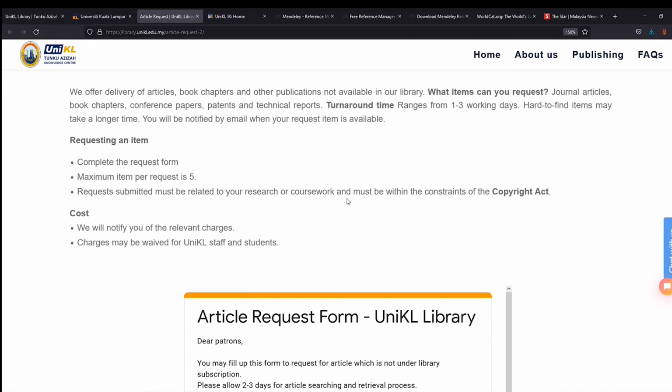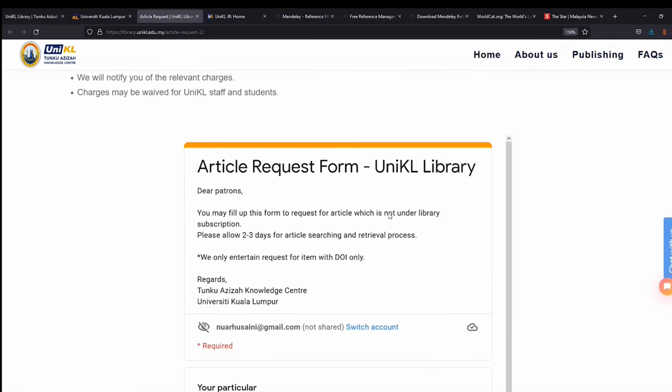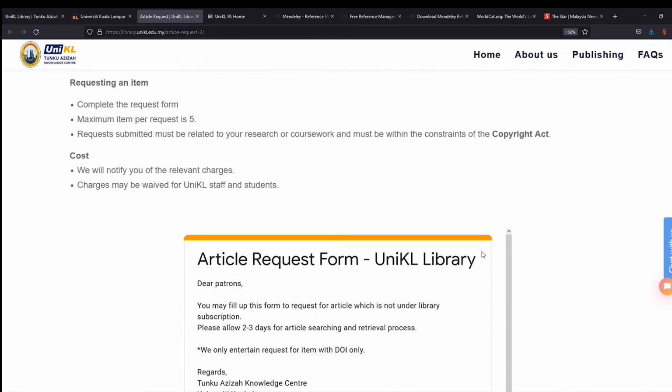So to request an item, you can just complete the request form. You can scroll down for the article request form. Maximum items per request is 5. Requests submitted must be related to your research or coursework and within the constraints of the Copyright Act. For the cost, we will notify you of relevant charges, and charges may be waived for UniKL staff and students. For example, if you retrieve the article freely, there will be no costs charged to you.